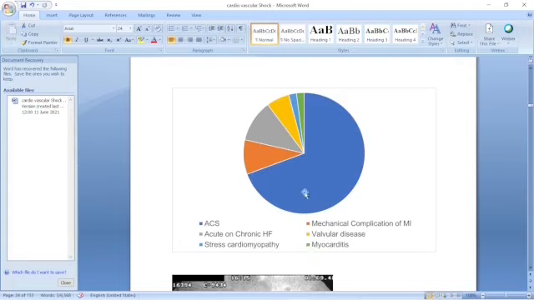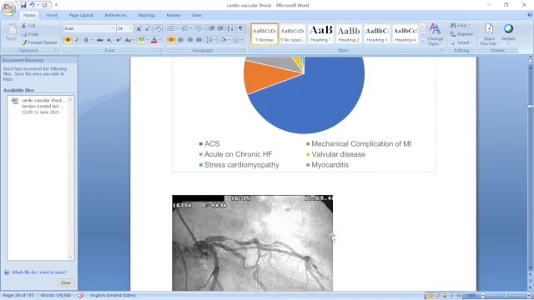So you can see the majority is myocardial infarction, including mechanical defects of myocardial infarction, and acute myocardial problems based on chronic complications. These are all primary due to myocardial infarction, and then maybe valvular causes, myocarditis, and cardiomyopathy in a few other cases.